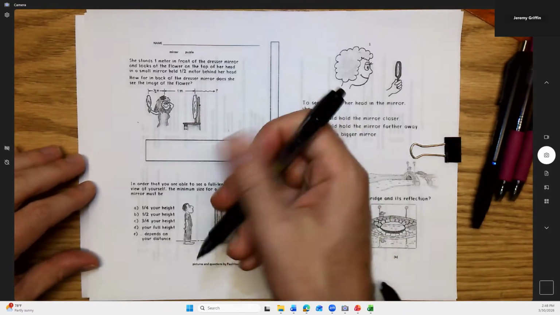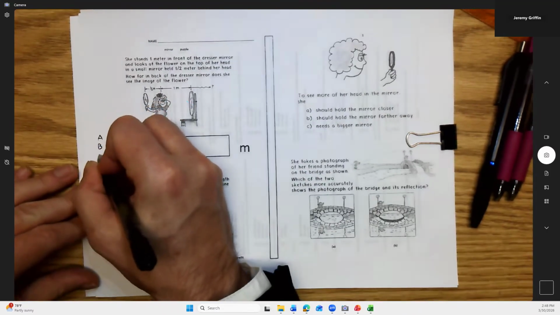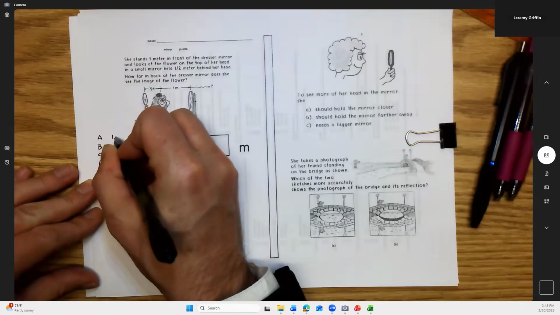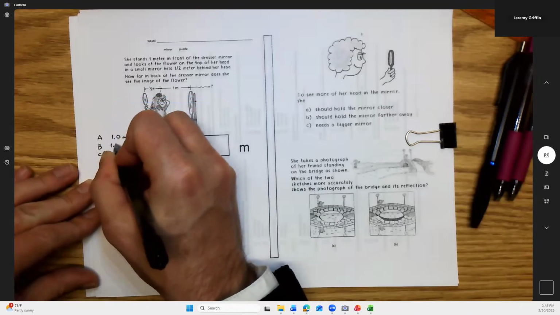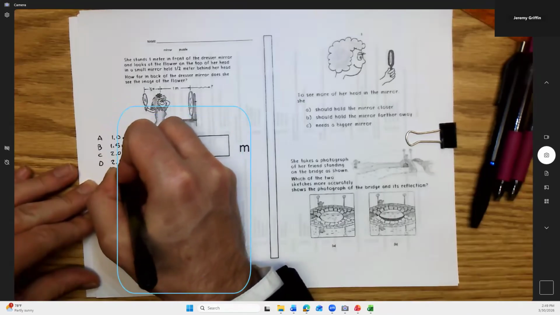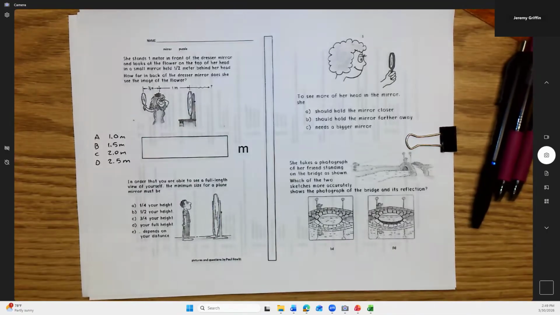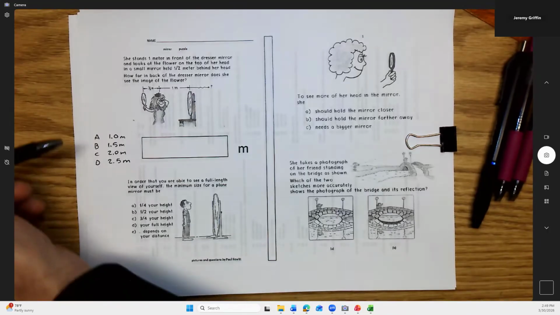All right, I'll narrow it down. Let's do A, B, C, D. It's either 1 meter, 1.5 meters, 2 meters, or 2.5 meters. Well, it's got to be one of those. All right, guys, ready to show hands? Show hands. Okay.